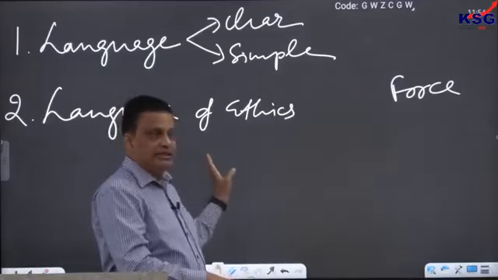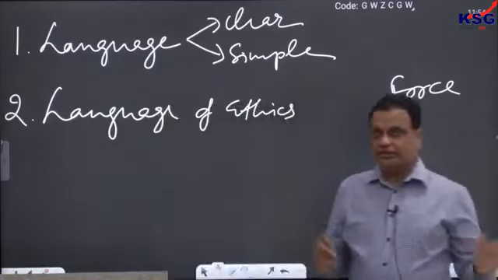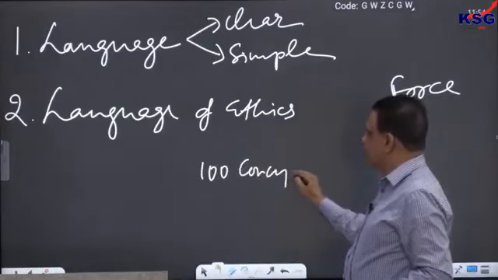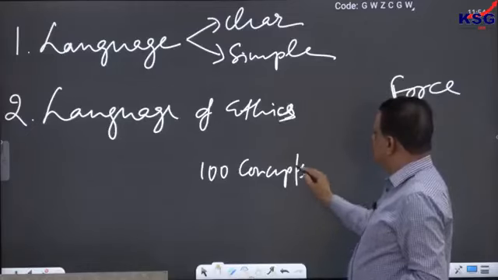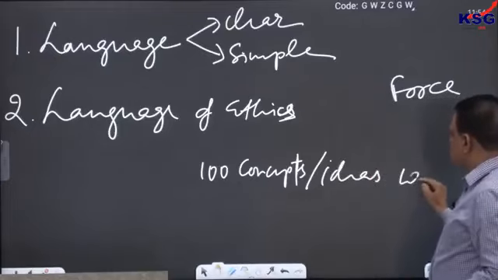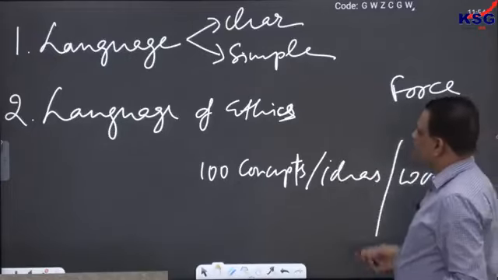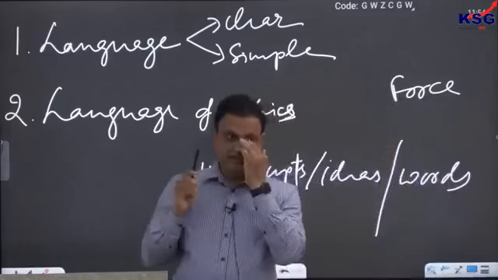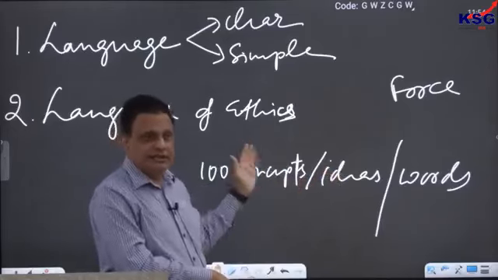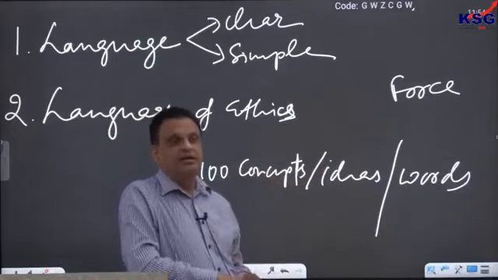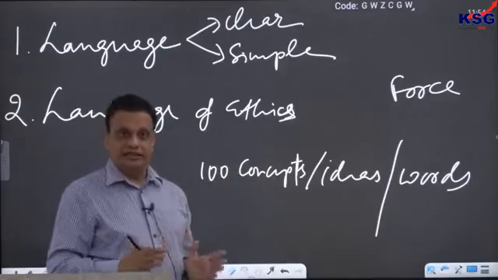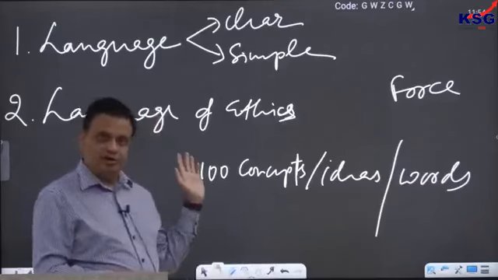As far as the language of ethics is concerned, the way I like to understand ethics, there are around 100 or so different concepts, or you can say words, or ideas, which form the language of ethics. Each word that we study here is actually a concept, an idea. So 100 or so different words constitute the language of ethics. We will discuss all of them in our class.